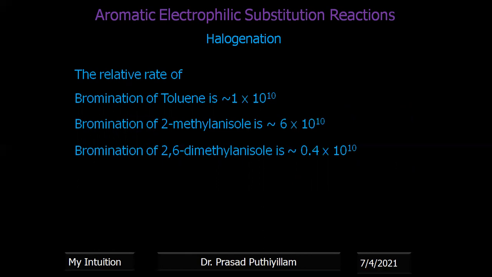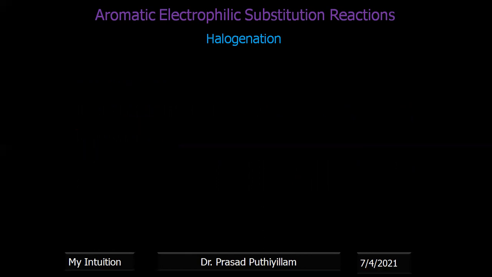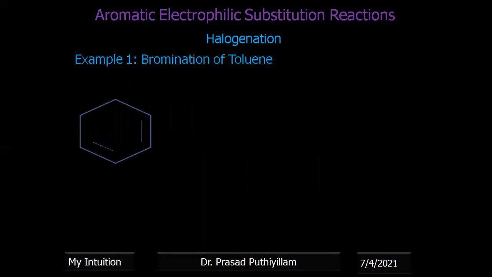These three examples are compared, with a relative rate around 10 to the power 10. Bromination of 2-methyl anisole is 6 times 10 to the power 10. Bromination of 2,6-dimethyl anisole is 0.4 times 10 to the power 10. Okay, so the first example is bromination of toluene. Toluene, that is CH3 methyl benzene, commonly we call it toluene.